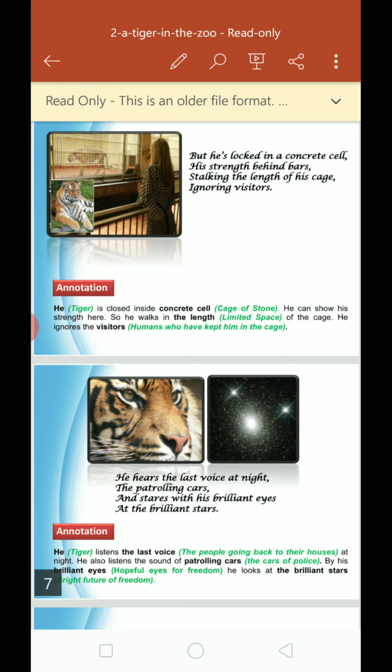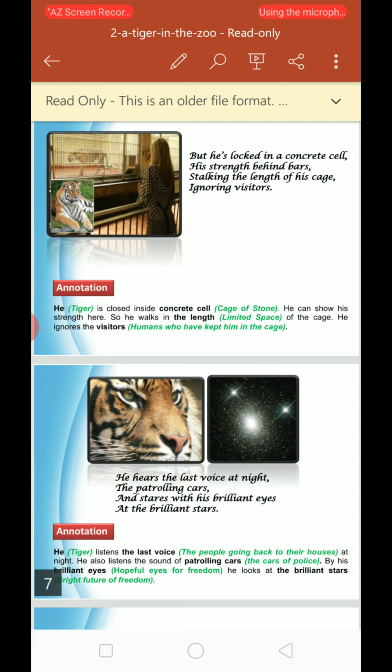मीन्स डे में तो वो डिस्टर्ब रहता ही है, but in the night, at night, he also remains disturbed due to the noise of the patrolling cars. Patrolling cars, the cars which are going around to see if it is safe, there is no trouble. Okay, the cars of the police. Okay, he hears the last voice at night.